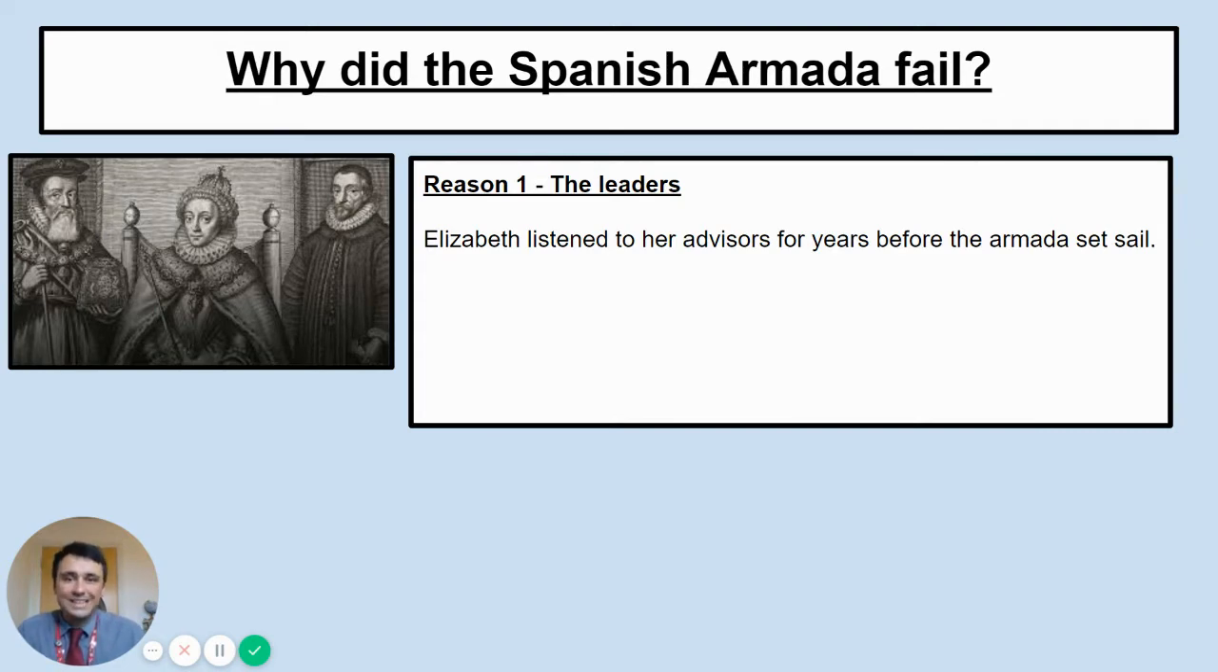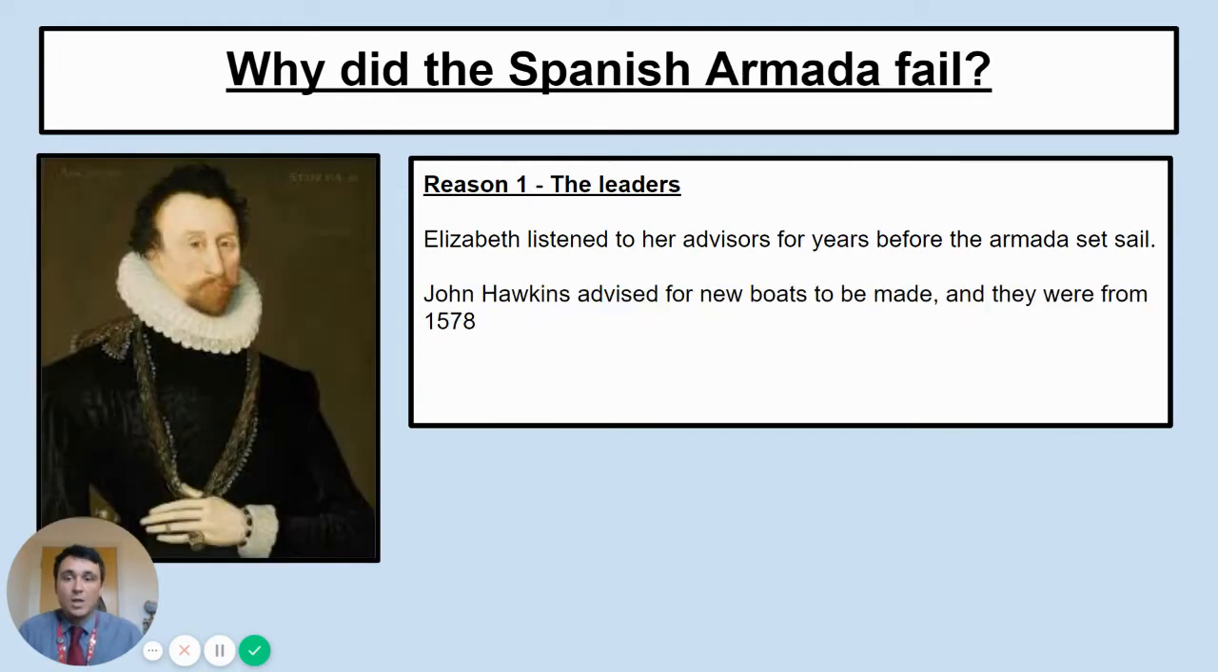First of all, the leadership. Elizabeth listened to her advisors for years before the Armada set sail. Okay, you could say that she was playing up to her gender here, I guess, the fact that Elizabeth was seen as weaker possibly as a woman. So she played up to that, saying, look, I will listen to these men and see what they've got to say. Well, she was led by some very experienced people.